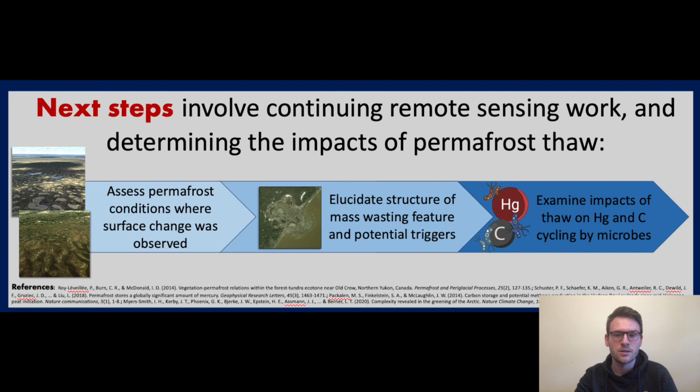Then I'll also be elucidating the structure of these mass wasting features and what their triggers are, and determining whether it's related to increased greening or warming temperatures or maybe higher river flows and more bank erosion. And then finally, I'm going to look at the impacts of this permafrost thaw on biogeochemical cycling of mercury and carbon, and how this may change the structure of the microbial communities that perform these cycles.